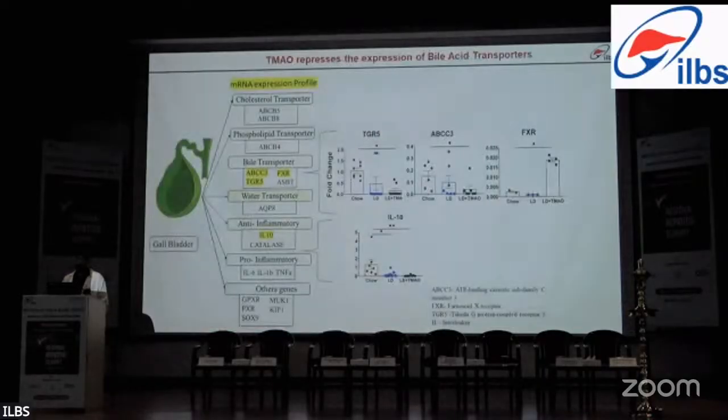Next, we wanted to look at the gene expression profile that might be changed due to this TMA intake. So we checked the mRNA expression profile of various transporters, including cholesterol, phospholipid, bile, water, and also anti- and pro-inflammatory markers. Out of all these genes, we found significant differences in only four genes: TGR5 and ABCC3, which are known bile acid transporters. The master regulator of bile acid signaling, FXR, was found to be significantly upregulated, while the anti-inflammatory marker IL-10 was found to be significantly decreased.